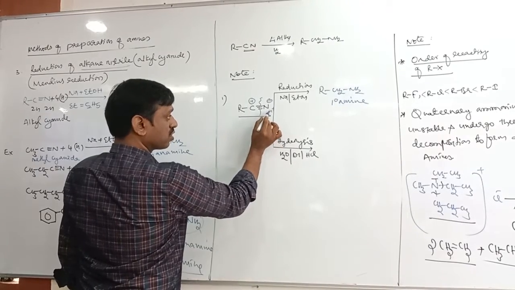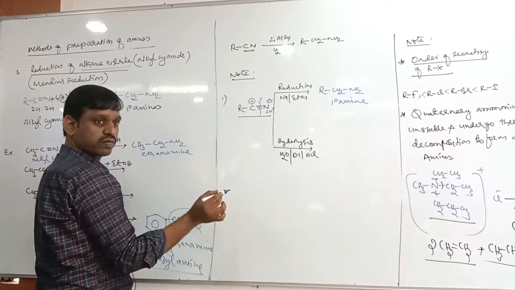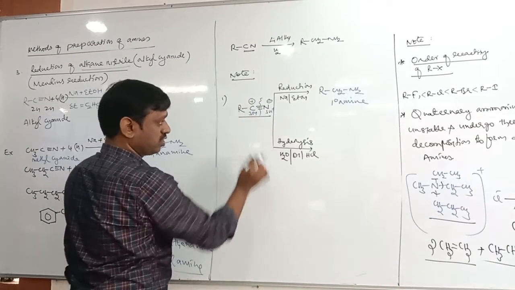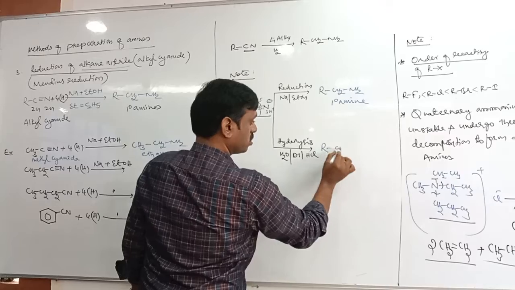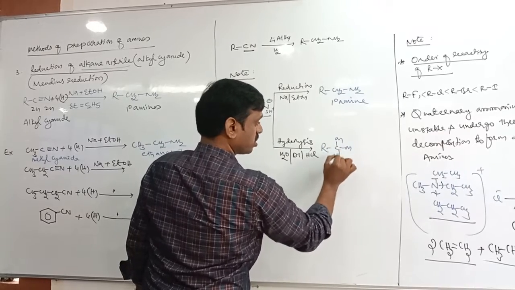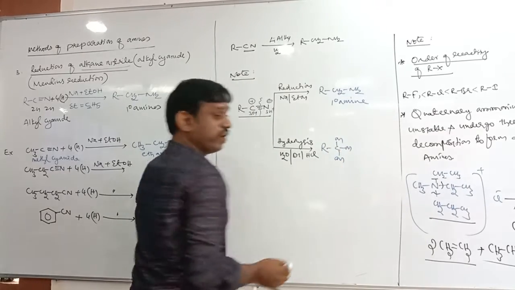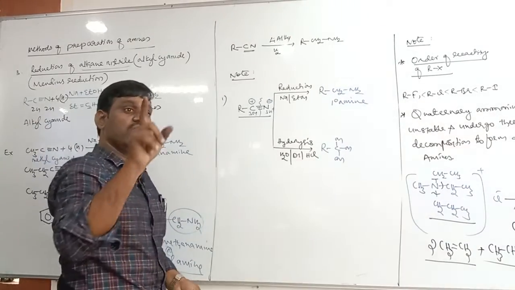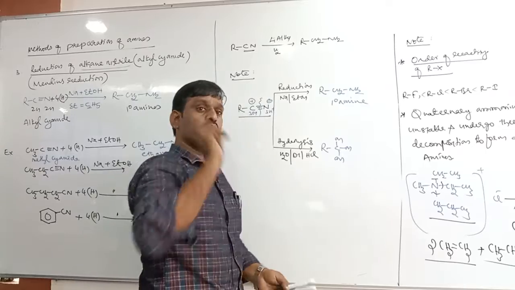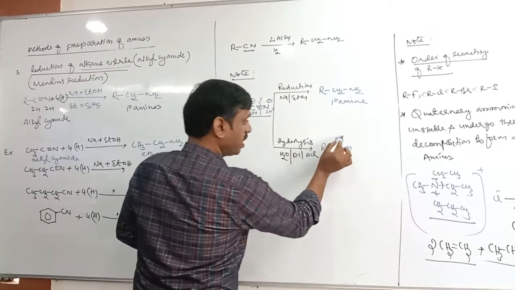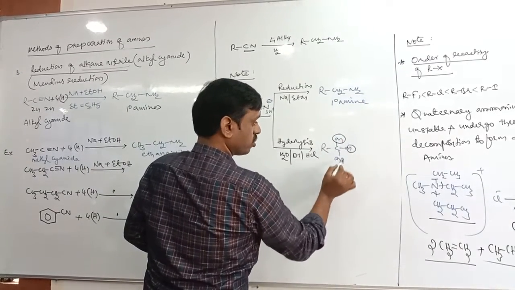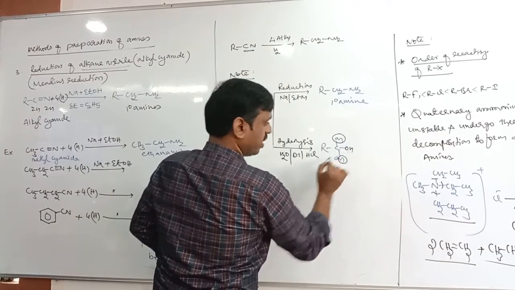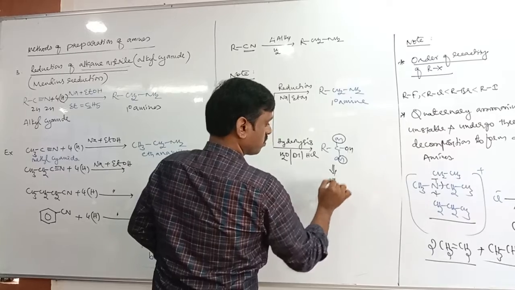How many H plus? 3 H plus, 3 bonds, no. How many OH minus? 3 OH minus. So R, C, there are 3 OH minus. But we also know that when a single carbon is attached to more than one OH, it is highly unstable, it immediately eliminates water. Therefore you just eliminate water, OH, H. Then what does it form?